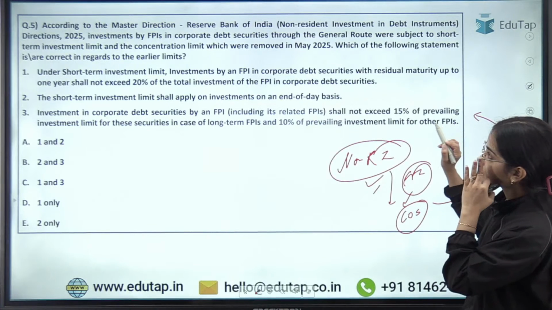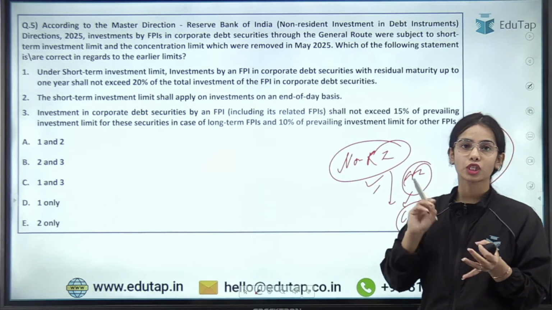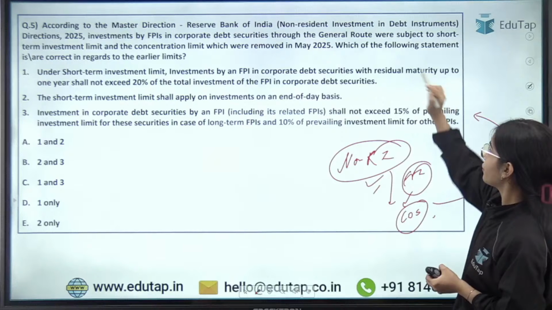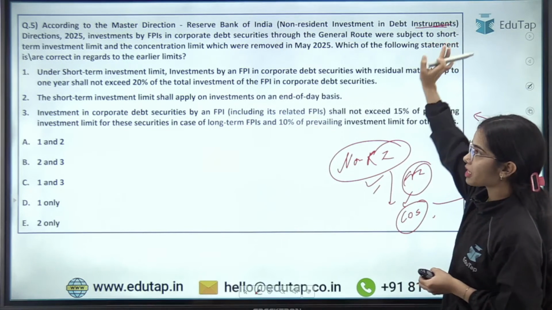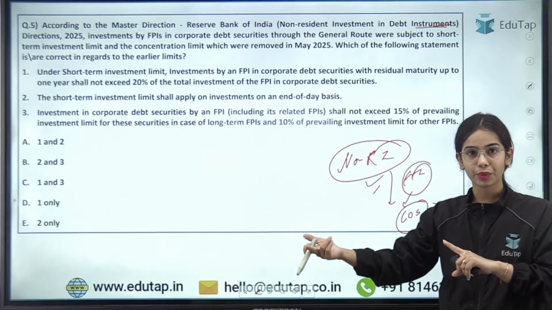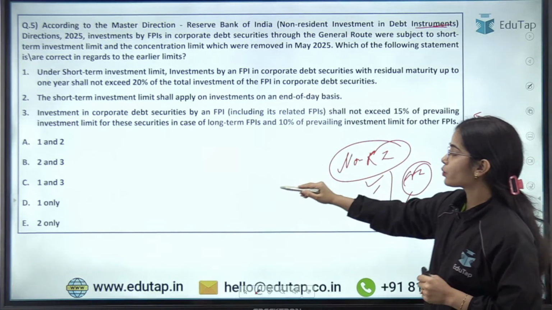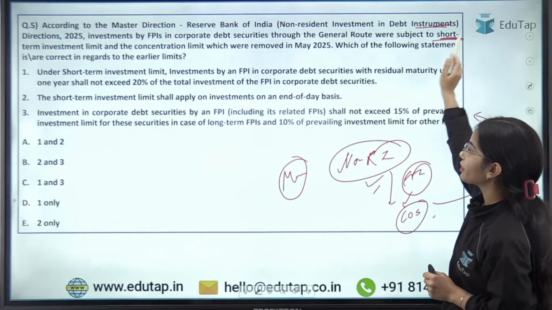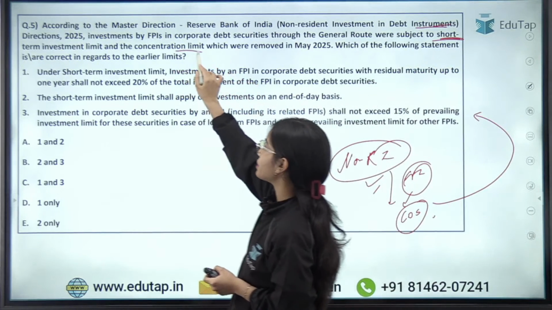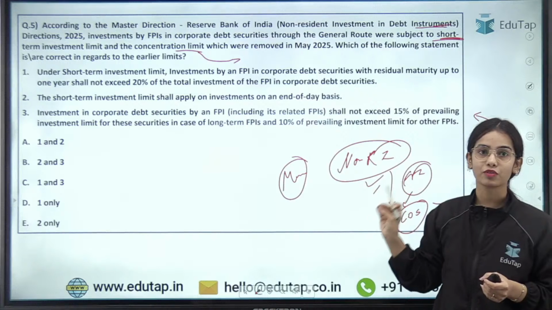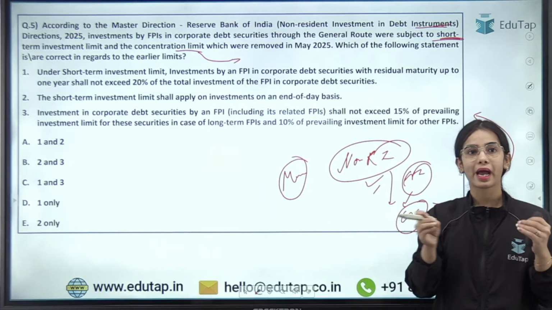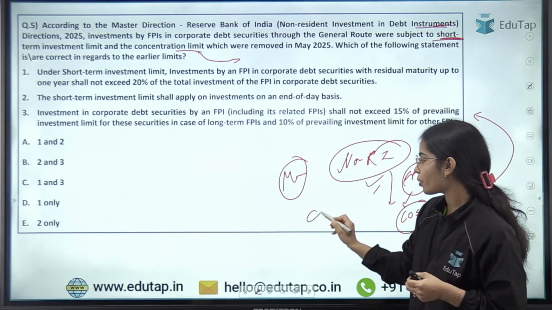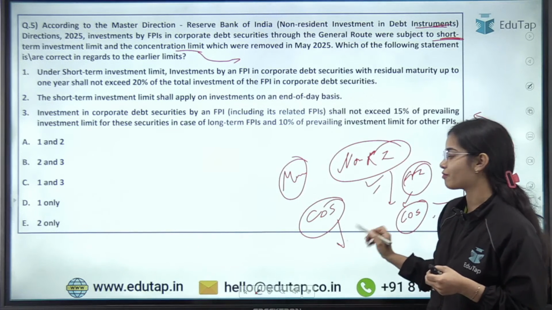Basically, according to the master direction for non-resident investment in debt instruments, there was a master direction released in January 2025. Recently in May 2025, it was said that the short-term investment limit and the concentration limit for corporate debt securities have been repealed, taken back.